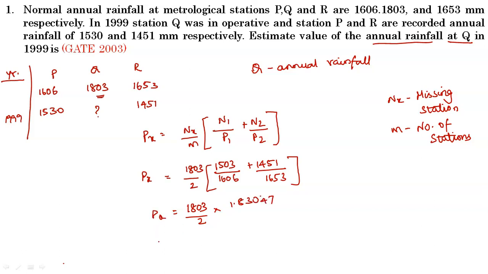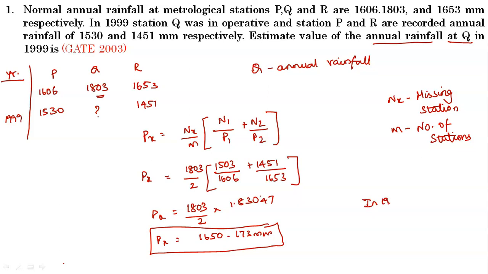So we get the answer 1650.173 mm. This is the required answer: in 1999, the station Q recorded annual rainfall of 1650.173 mm.